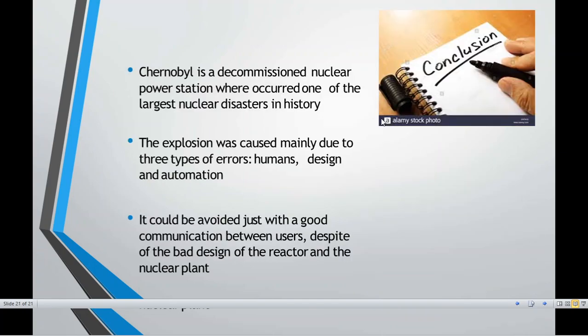So what we can conclude from this nuclear accident, that is the Chernobyl accident, which took place in Ukraine, we understand that nuclear power stations are causing the largest disasters in history, because it is related to atomic energy and fission energy.